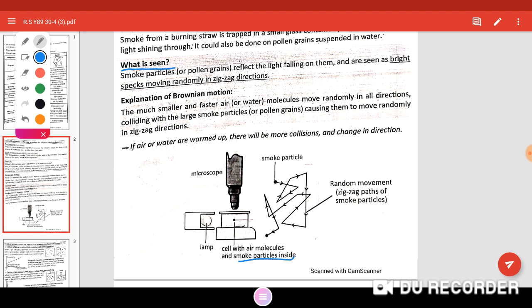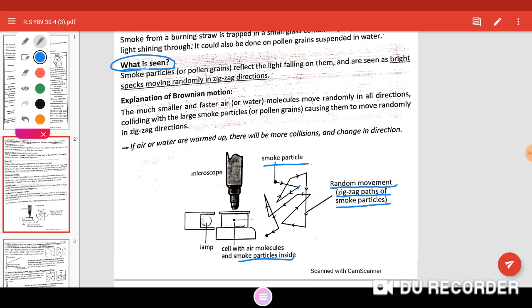By using the microscope, we can observe the smoke particles move in a straight line for a short time, then change direction due to elastic collisions with gas molecules. This is the random movement, the zigzag path of smoke particles.